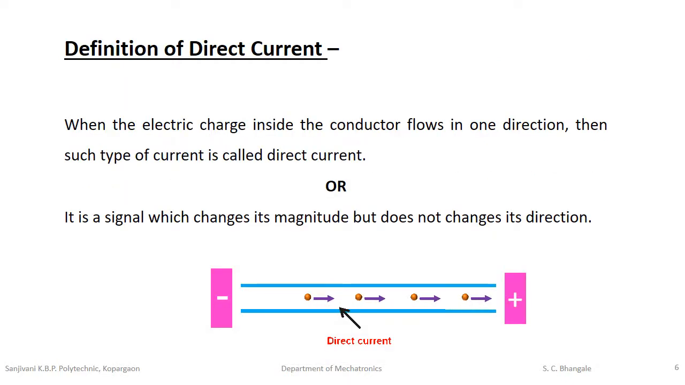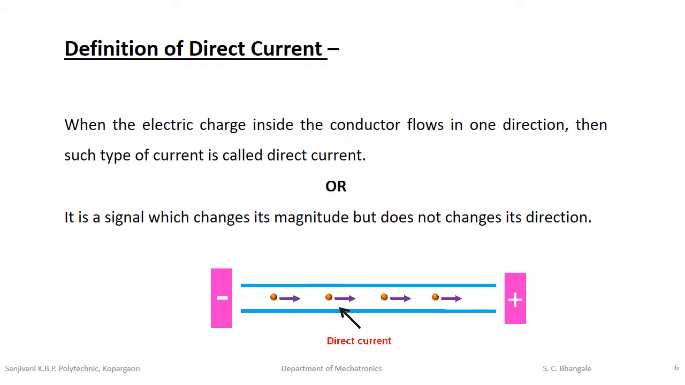Now we'll see the definition of direct current. When the electric charge inside the conductor flows in one direction, then such type of current is called direct current. What this definition says is that the electric charge will always flow in only one direction. If we see this diagram here, the charge will flow from negative to positive only, in a single direction.